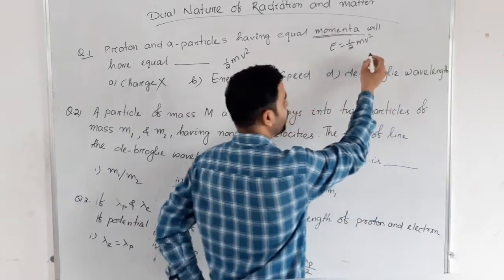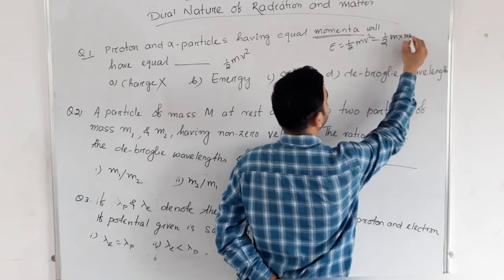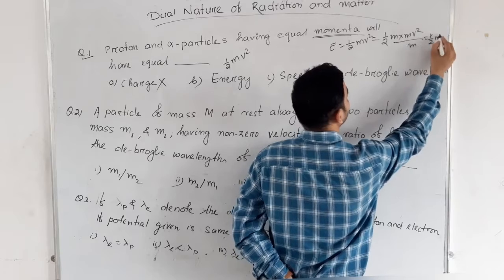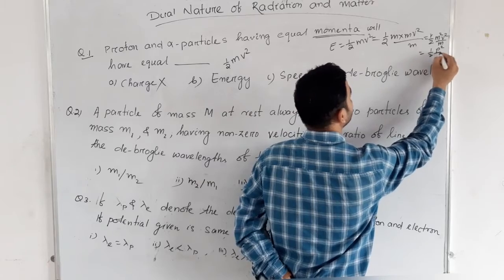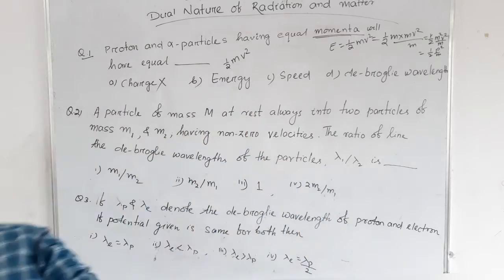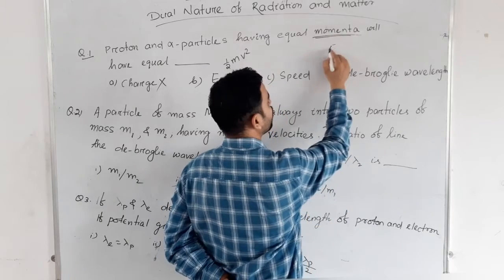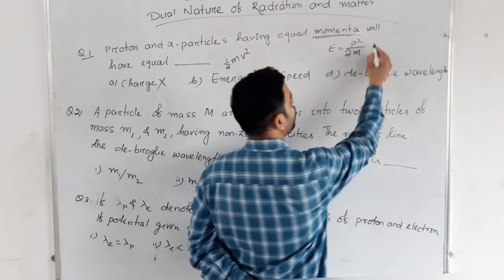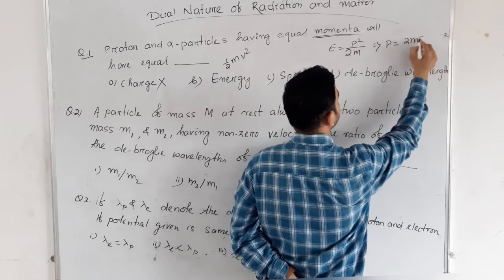If we multiply and divide by m, that becomes half m square v square by m, that means half p square by m. So energy equal to p square by 2m. That means p equal to root over 2mE.